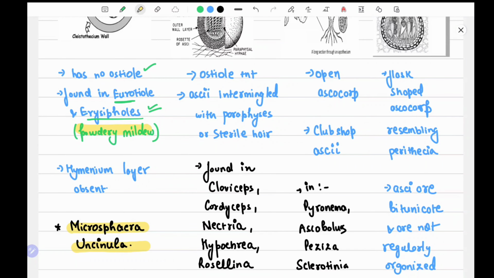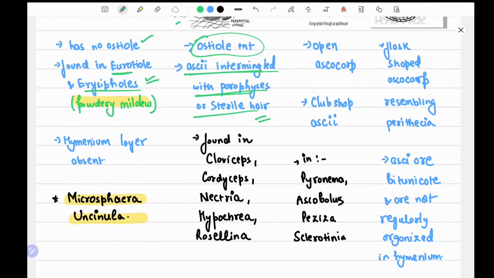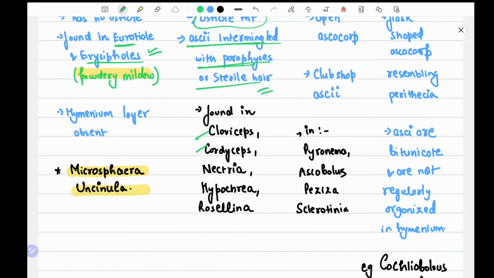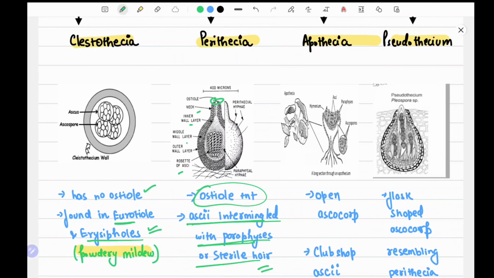Now, in the perithecia, you can see the ostiole is present. It has a neck, inner wall, middle layer, asci, paraphyseal hairs. So everything is present in it. Ostiole present, asci intermingled with paraphysis or sterile hairs. Found in Claviceps, Cordyceps, Nectria, Hypocrea. These are the examples in which you can see the perithecia.